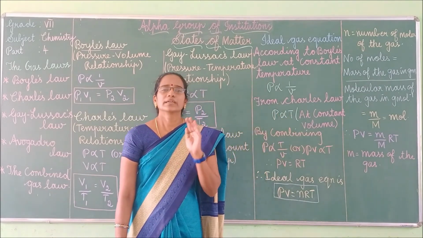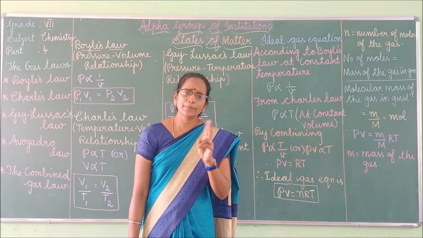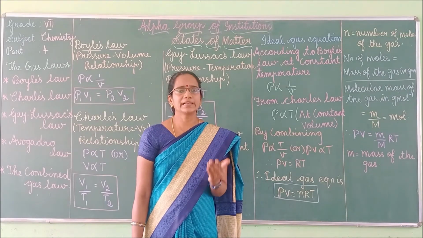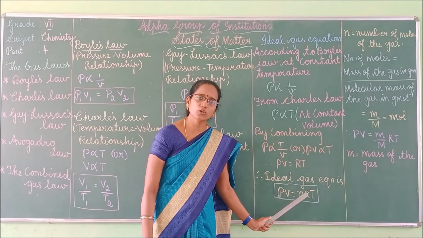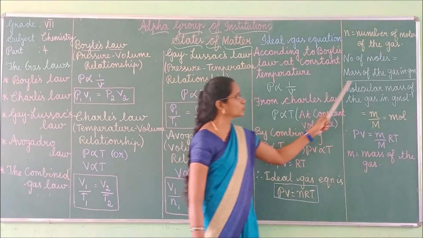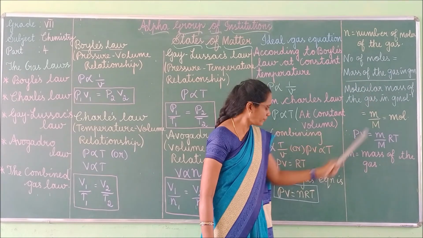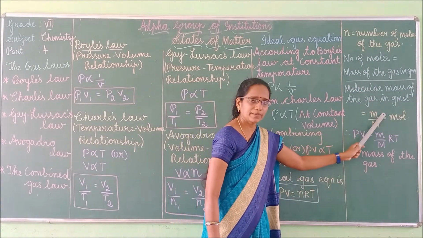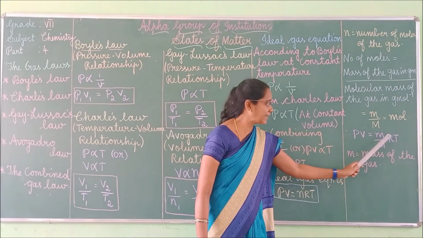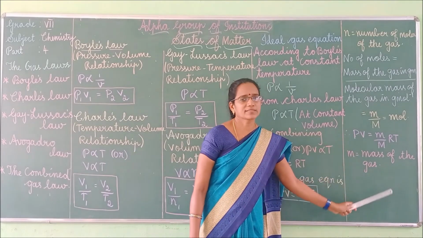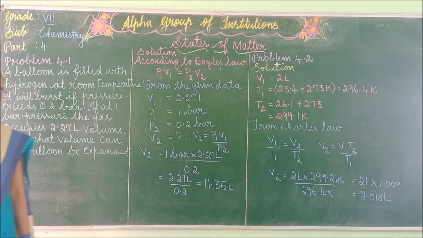Ideal gas means what? Gases which obey Boyle's law and Charles' law are known as ideal gases. By combining these two laws, you will get the ideal gas equation. What's the ideal gas equation? Ideal gas equation is PV is equal to nRT. For n, you have to use this formula: number of moles is equal to mass of the gas by molecular mass. So for this n, you have to substitute small m by capital M. Then you will get PV is equal to small m by capital M RT, where small m is the mass of the gas. Got it, children? Okay.